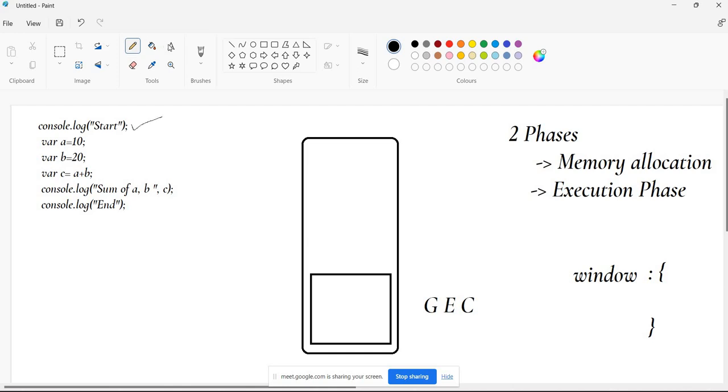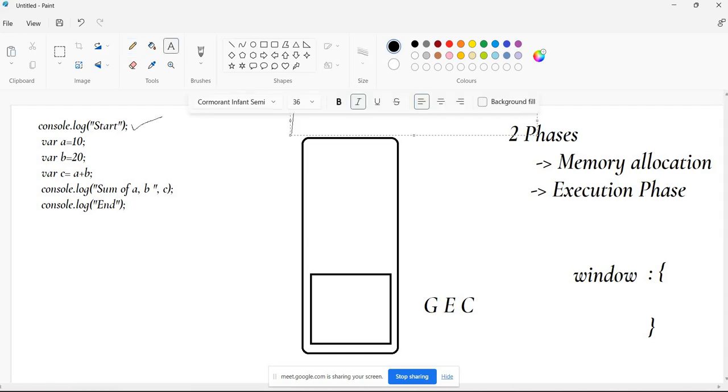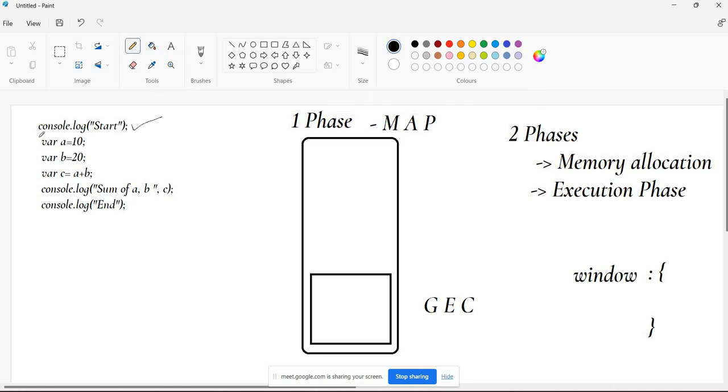Right now we are in the first phase, right? Yes, sir. What is the name of the first phase? Memory allocation phase. In the memory allocation phase, whenever the JavaScript engine reads console.log start, it says that nothing is there to allocate memory, right? Is there anything? No. This is just console.log, just print start.